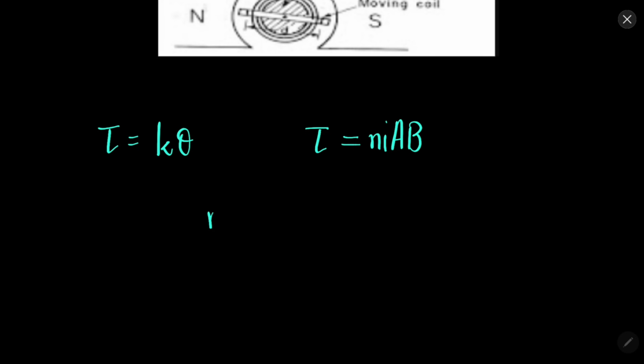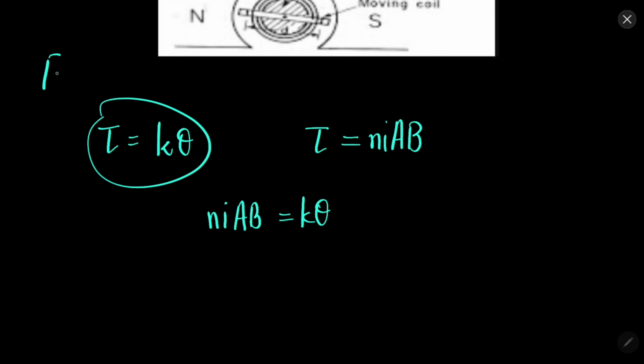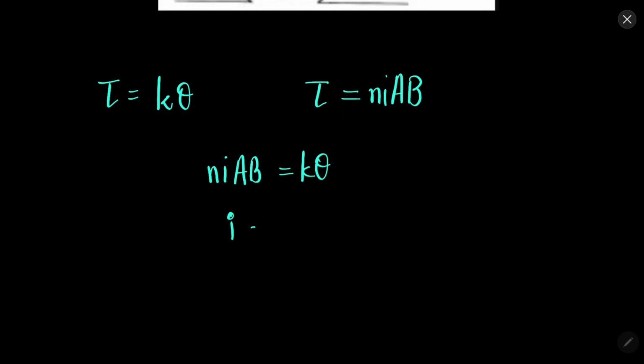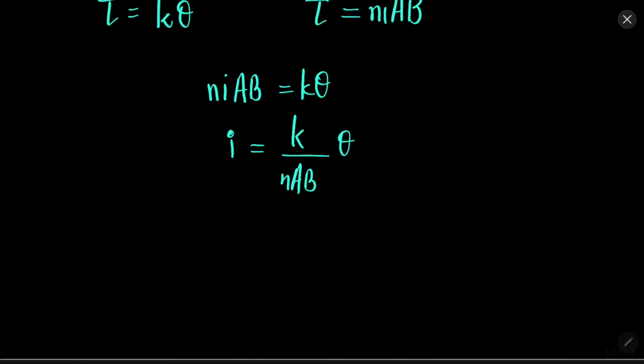So this means NIAB is equal to K theta. This is just like force is equal to Kx in spring. Similarly here in spring, torque is equal to K theta for rotation. So current will be K over NAB into theta, and this constant is called galvanometer constant.